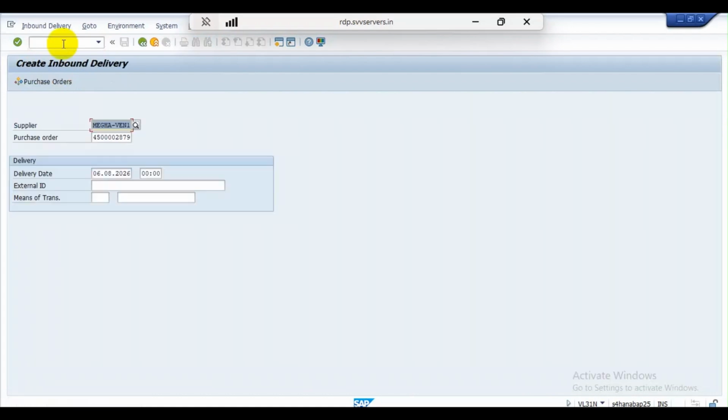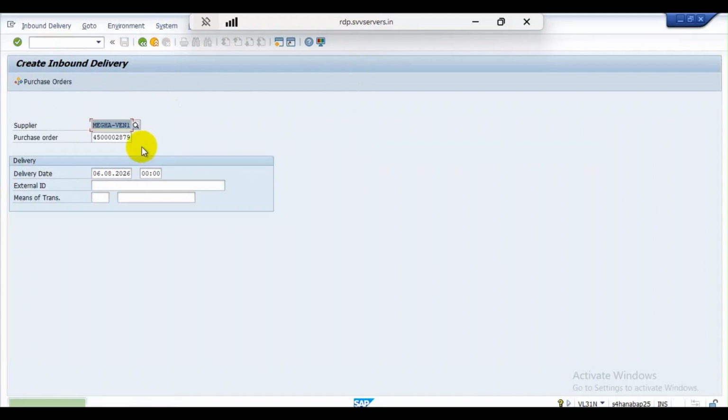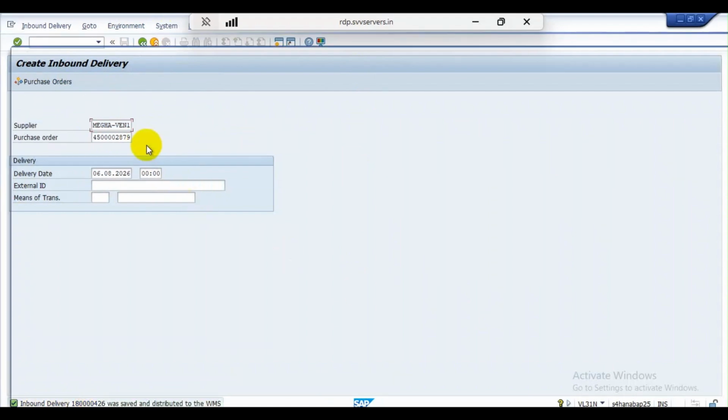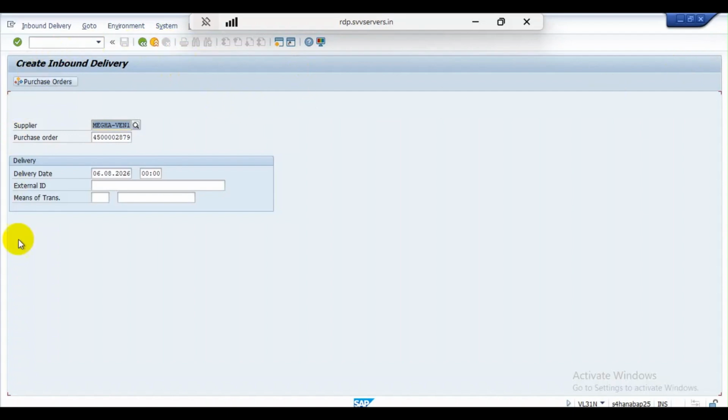VL31N. Enter the supplier code, purchase order, delivery date, time, and some identification ID. Here we are purchasing 100 quantity. Click on save to create the inbound delivery. Now the inbound delivery is created. Note this number. So the inbound delivery and purchase order are created on the ERP side.